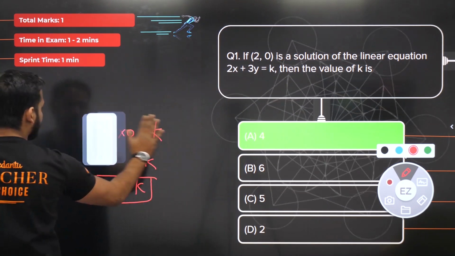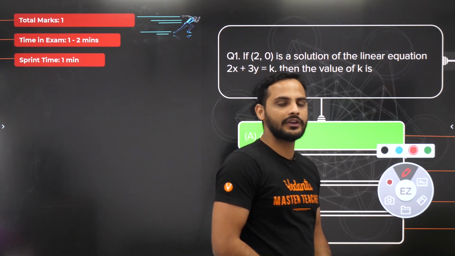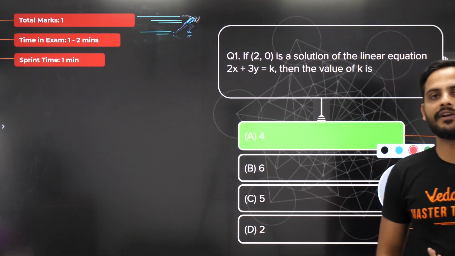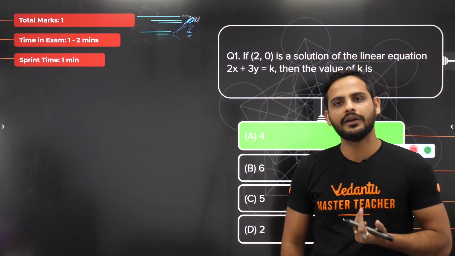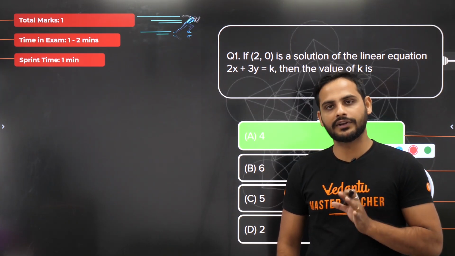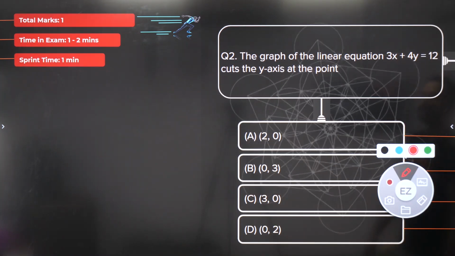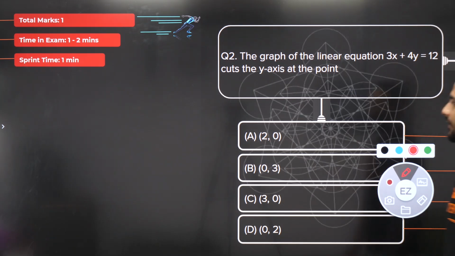So this is a very basic concept. Any solution, bachcho, if I'm giving you, if I say find out the solution for this part, you just have to place the solution in that given equation and you'll get to know. Okay. Let's move to the next question. The graph of the linear equation 3x plus 4y is equal to 12 cuts the y-axis at the point.